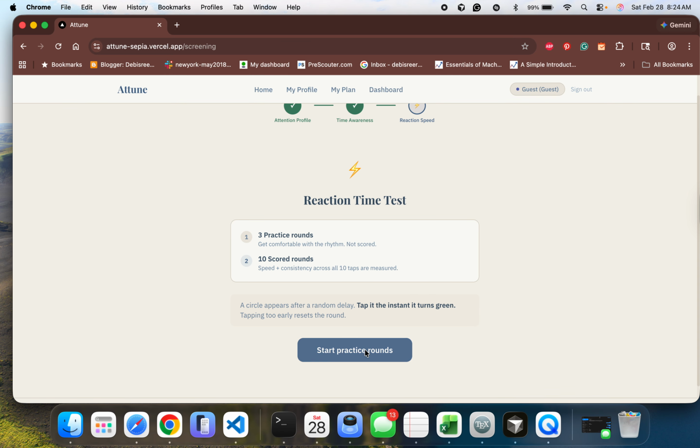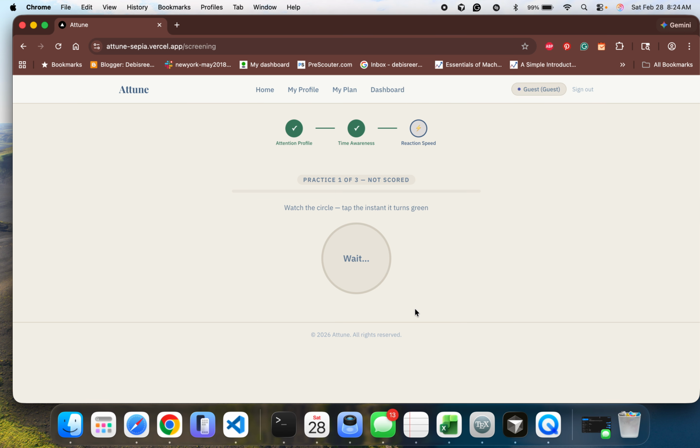Once I start and show you the demo, you'll understand it's basically a fun way to see how reactive you are. Okay, so let's start the practice. So one is white, it asks you to wait, but once the color changes to green, you have to tap it as fast as, okay, now see, this is too early, this is wait. So next one is tap.